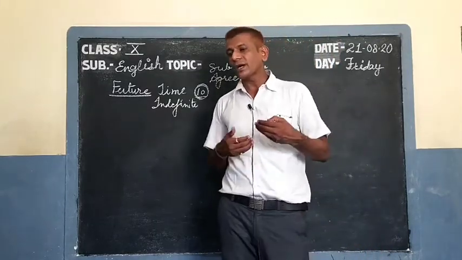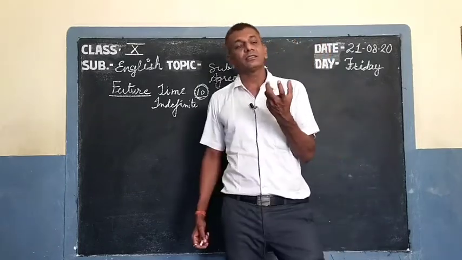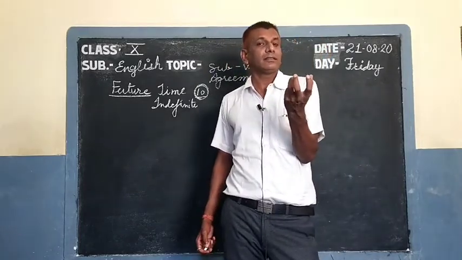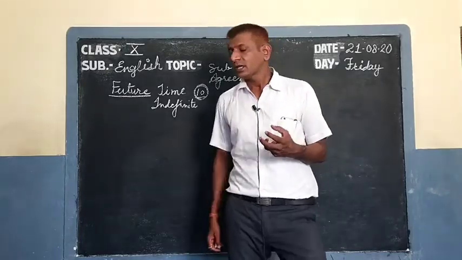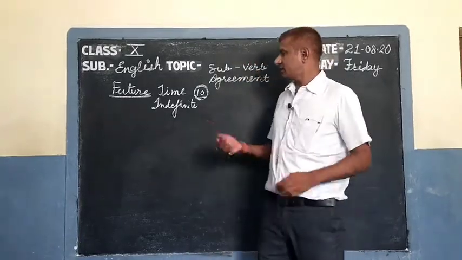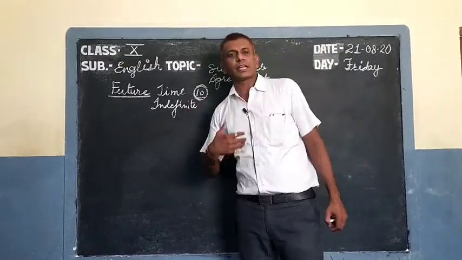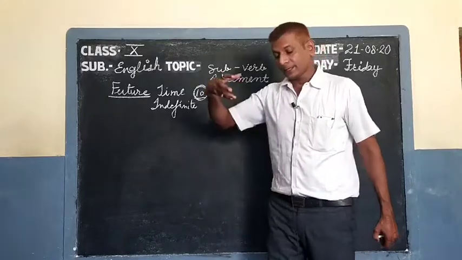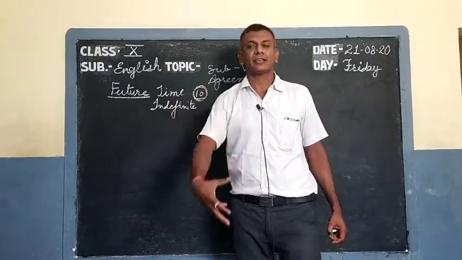So likewise you have understood how we identify the tense and time in a sentence. So let's today see the future indefinite, how we identify the sentence is of future indefinite time, and